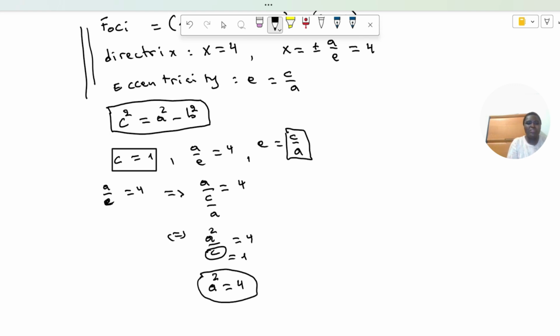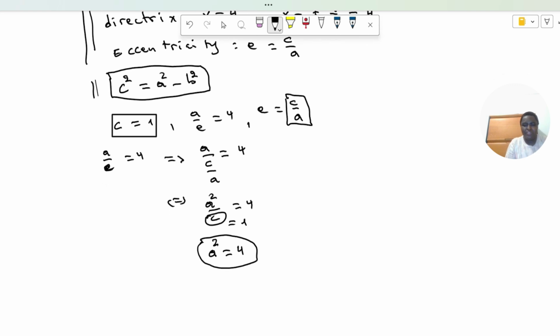And we come back to the relationship c squared is equal to a squared minus b squared. You can see that b squared will be equal to a squared minus c squared. Then we replace a squared by its value, which is 4, and c squared by its value, which is 1.